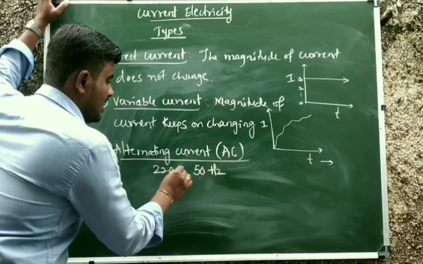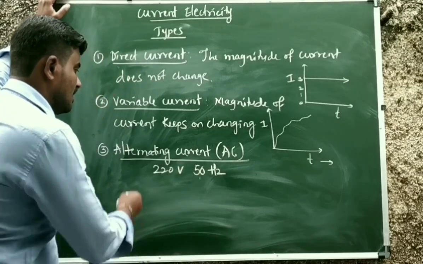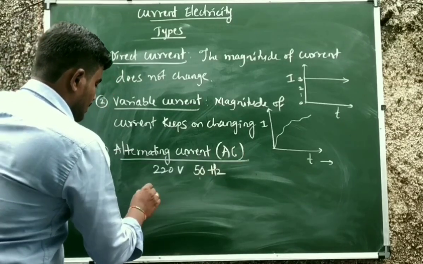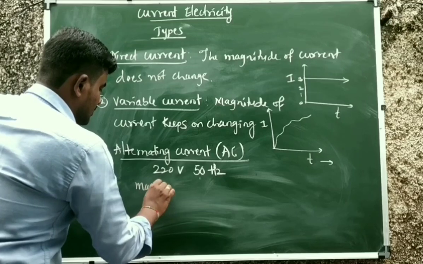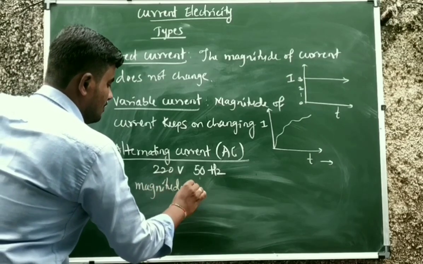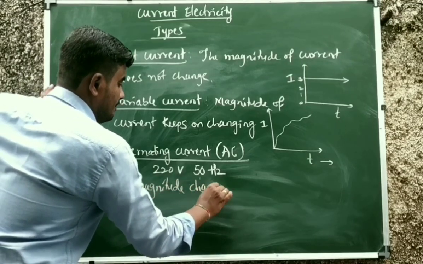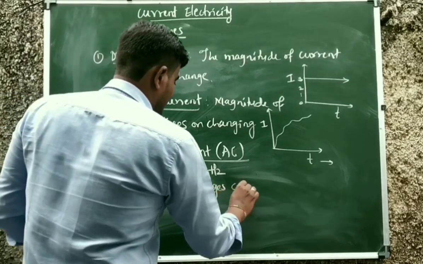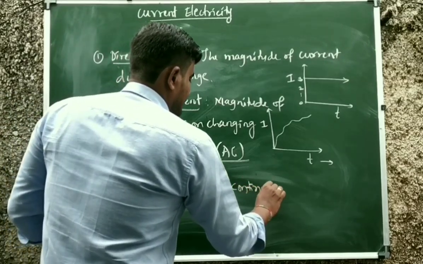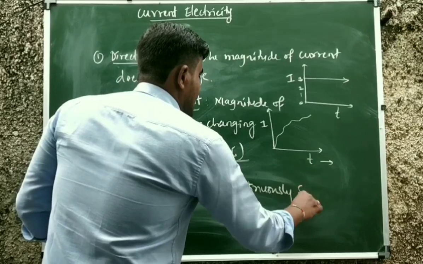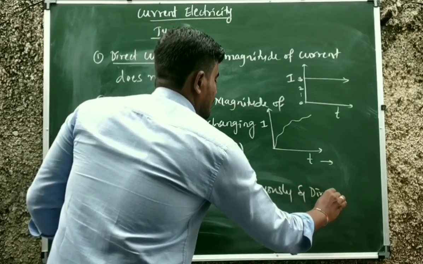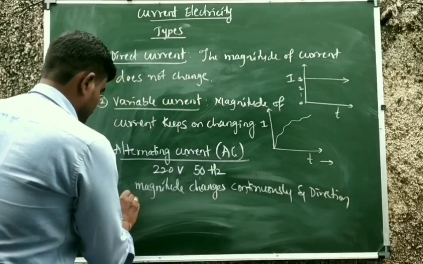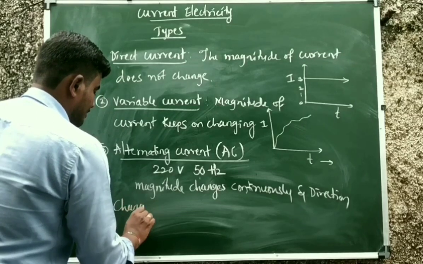This is frequency and this is voltage. What is alternating current? Magnitude changes continuously, and direction also changes. Direction changes periodically.